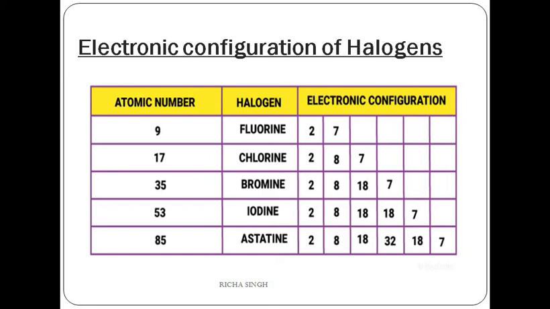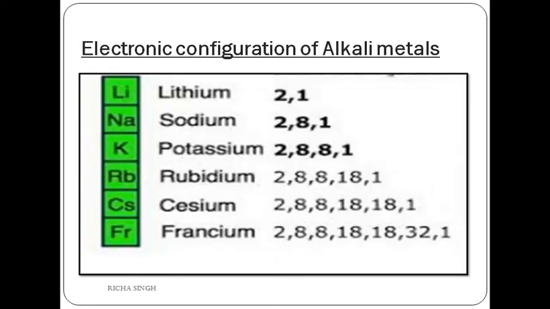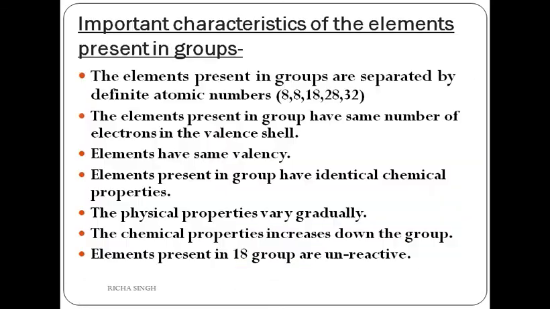This gap is similar for alkali metals as well: the difference is 8, then again 8, then 18, 18 and then 32 for each member of the group. So these gaps of 8, 8, 18, 18 and 32 in the atomic number are known as magic numbers, because earlier the scientists found that because of certain magic, the same properties keep getting repeated.